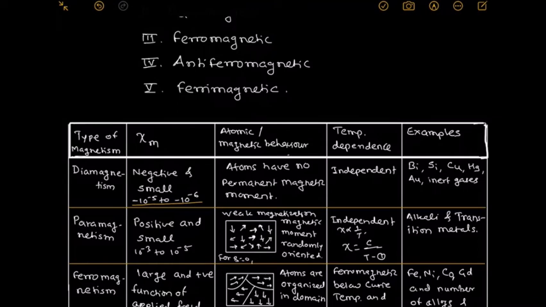The diamagnetism theory was explained by Langevin, and that theory is known as classical Langevin theory. It shows different results. The first result is that the susceptibility of diamagnetic material is temperature independent.